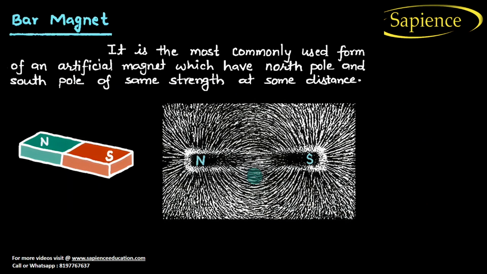Now let us go to the next topic, the bar magnet. It is the most commonly used form of artificial magnet, which has a north pole and a south pole of the same strength at the same distance. If this is a bar magnet and you divide it in half, 50% will possess a north pole and 50% will possess a south pole, with the same strength but in opposite directions.